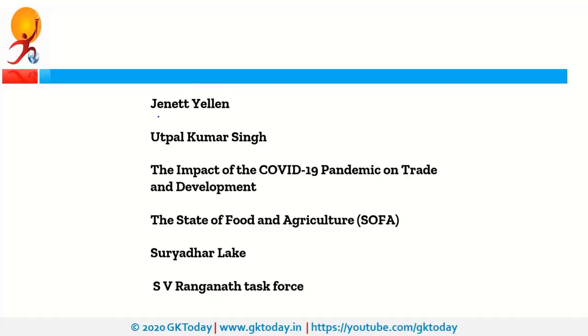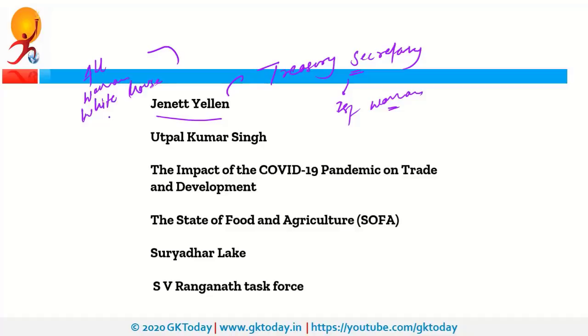Next is Janet Yellen. So recently US President-elect Joe Biden named Janet Yellen as Treasury Secretary, and she is going to be the first woman to hold that position. Apart from that, US President-elect also announced all-women White House communication team. White House is the House of President, like we have Rashtrapati Bhavan. So he appointed Jen Psaki as the White House Press Secretary.